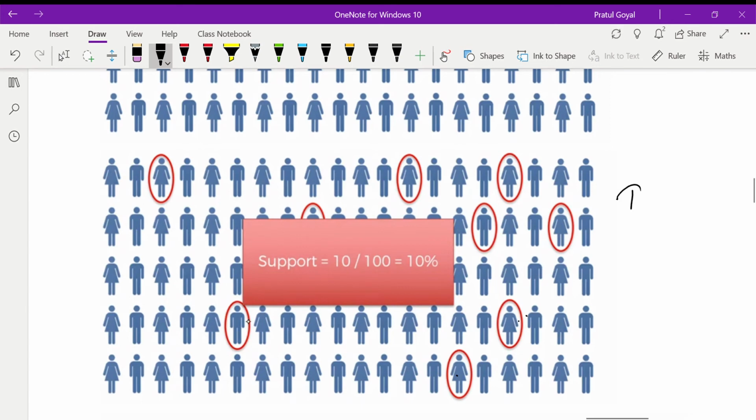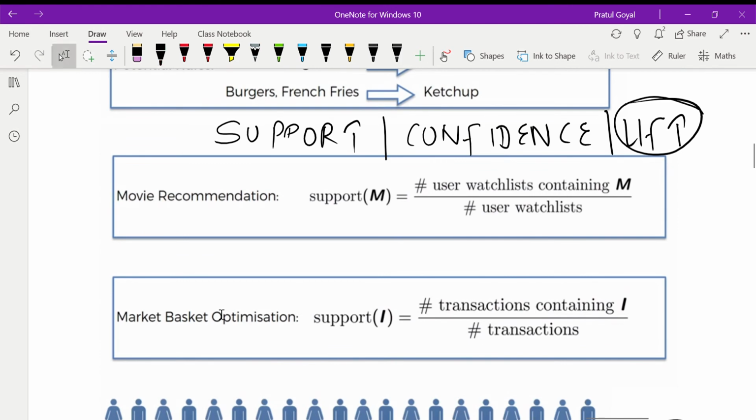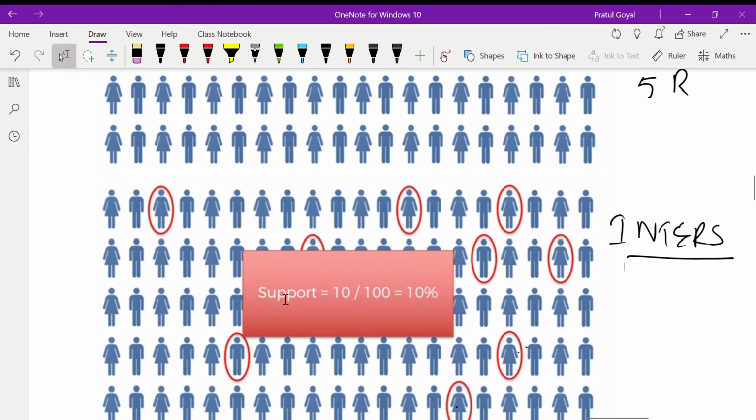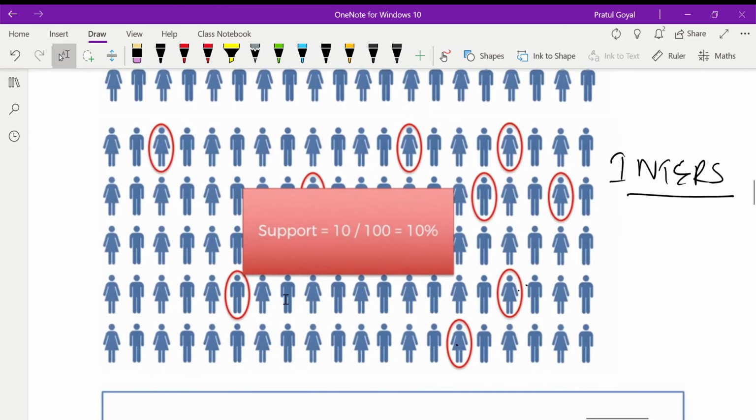Let's say, for instance, Interstellar. So the support, as per the formula, would be the number of users' watch lists containing the movie divided by the total number of users present. So it is 10 divided by 100, which comes out to be 10%.